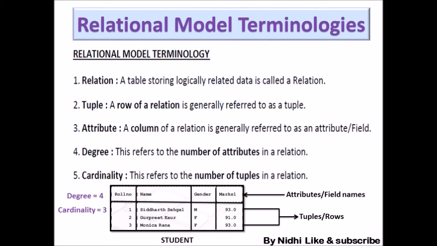Attributes means name of the columns or field names, or you can say the number of columns. So here how many columns are present? 4. So the degree of this table is 4. Okay. So we have seen all these attributes in this table.